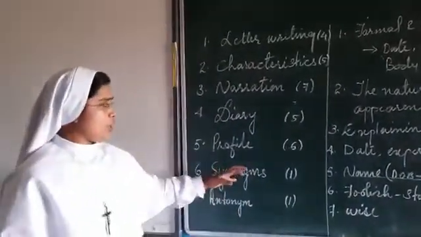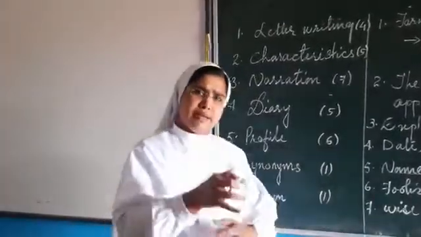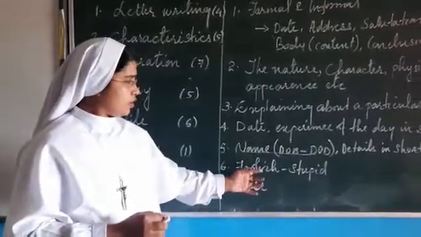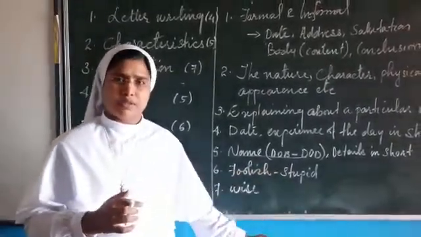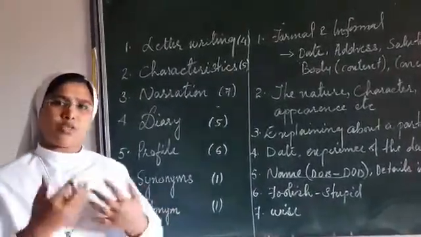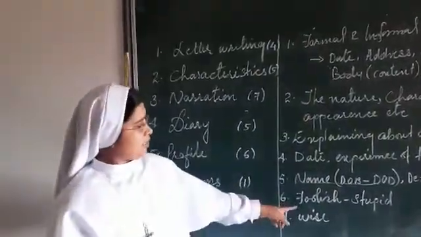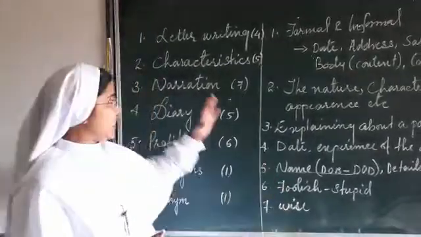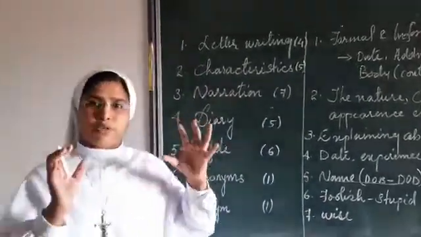The next one is synonyms. Synonyms means what? The same meaning. For example, I have given here foolish. The same meaning of that one is stupid. Those are synonyms. So antonym means what? The just opposite word. One example is given here. What is the opposite of foolish? Wise. So these are the important things of unit 1.